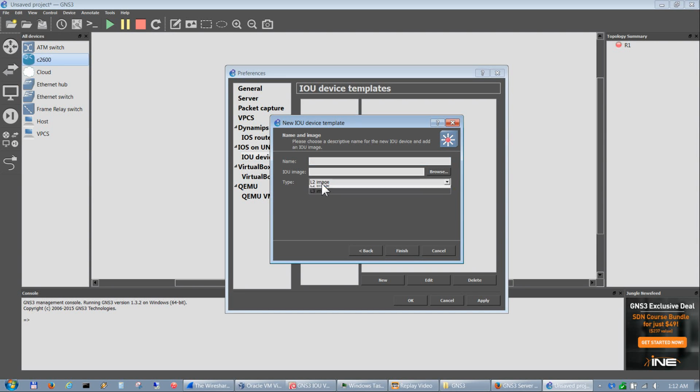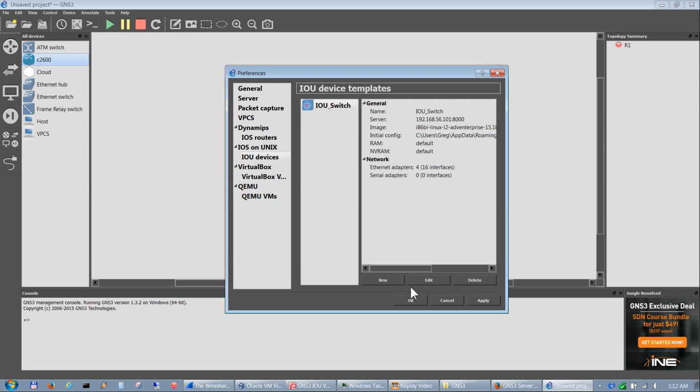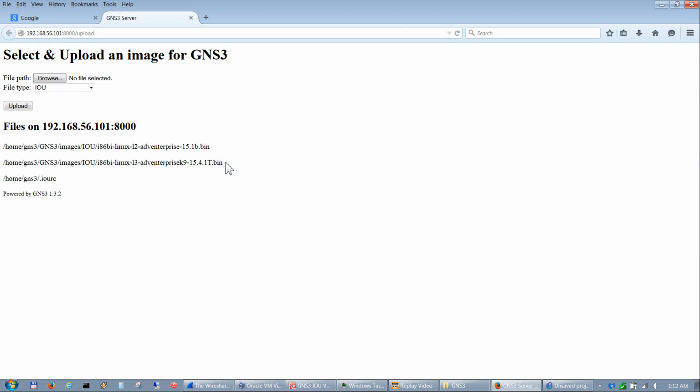Right now we're doing L2, but there's also L3, so let's paste in that image path, the IOU image path inside the VM, and then I type IOU underscore switch and hit finish and apply.